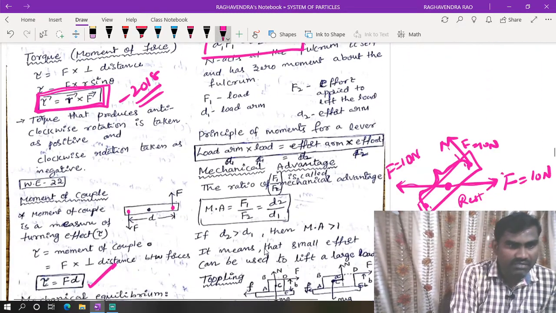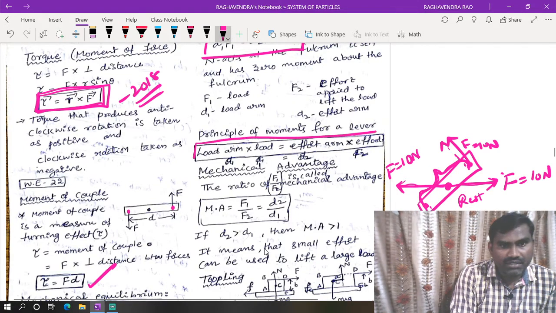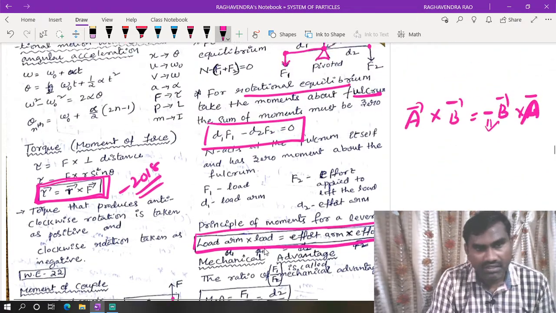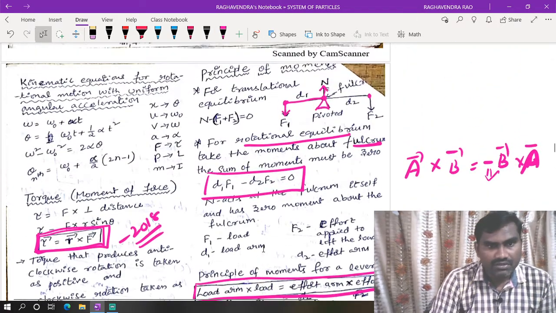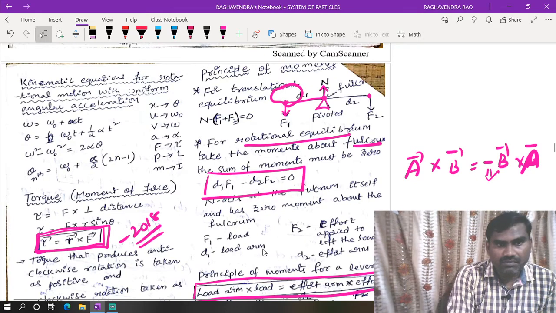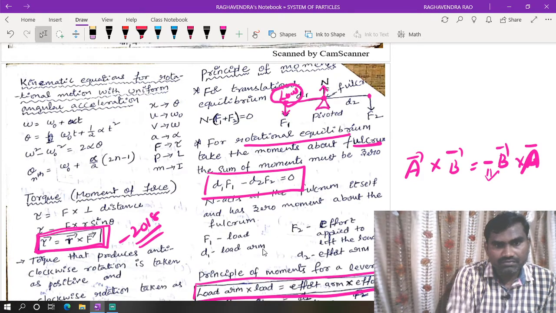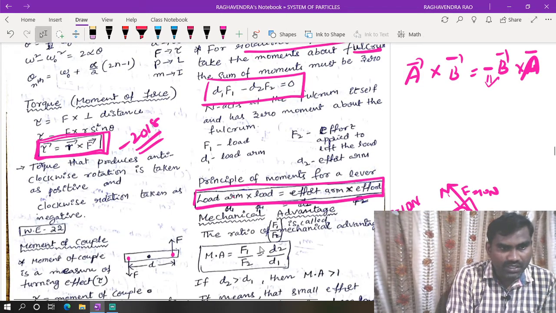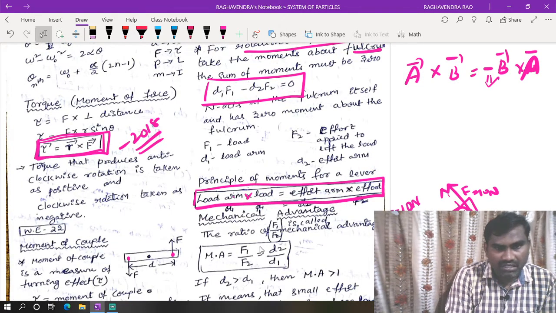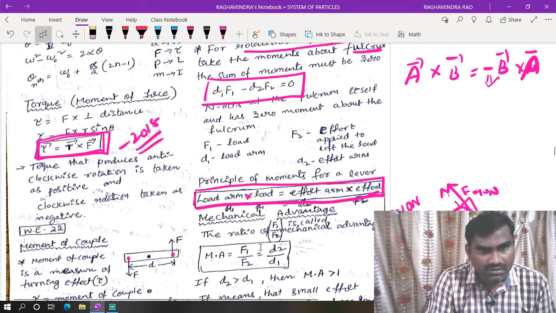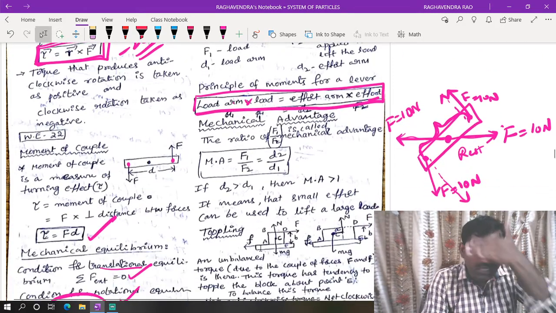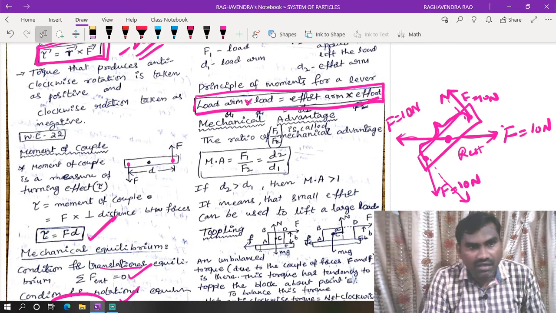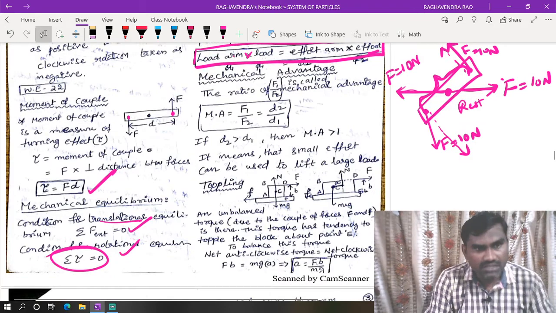From this we need to remember, this is called principle of lever: load into load arm is equal to effort arm into effort. Here we may take one pan at this point. This is called load. Then if you are applying load into load arm, it is equal to effort arm into effort. Load arm means the distance. Load means what is the weight we are adding. Okay, so these are the points.